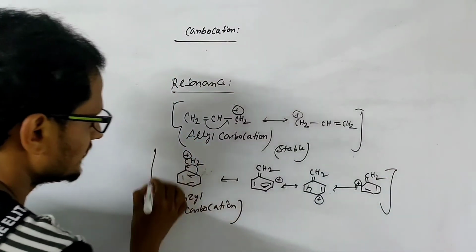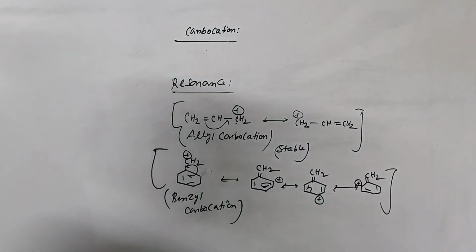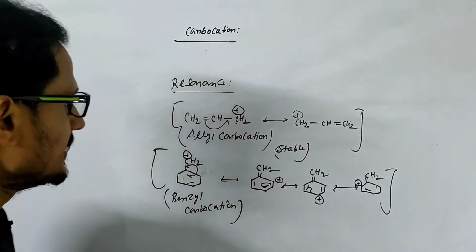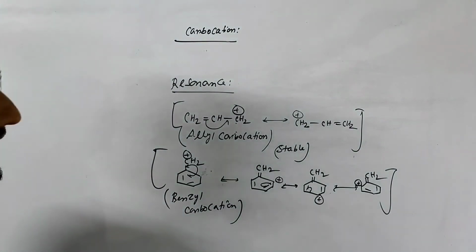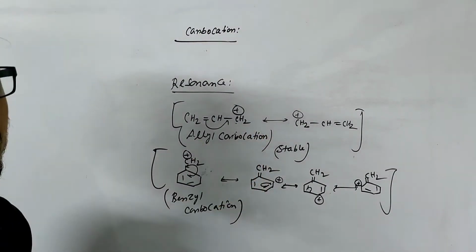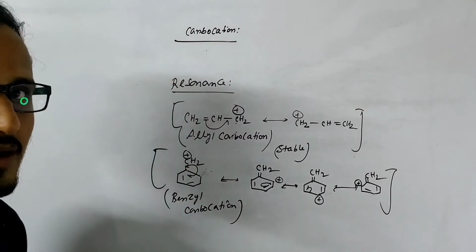So this is the resonance of the benzyl carbocation, and because of this resonance conjugation, benzyl carbocation is very stable, and allylic carbocation is also stable. So these are the stability of the carbocation.